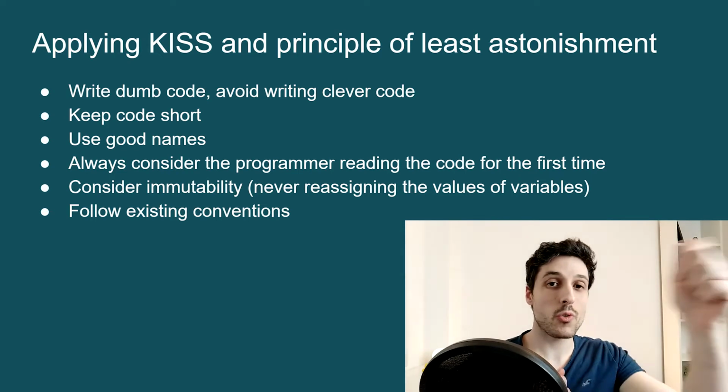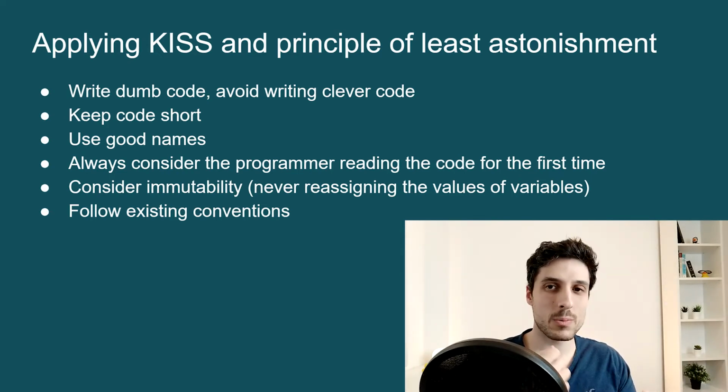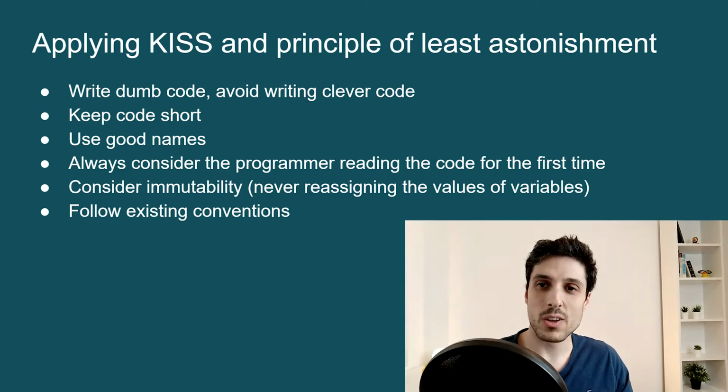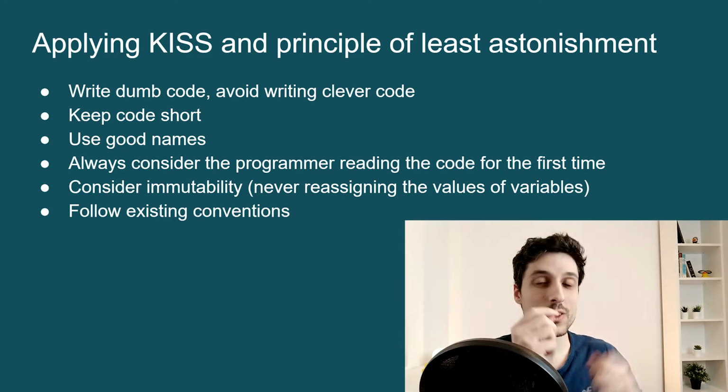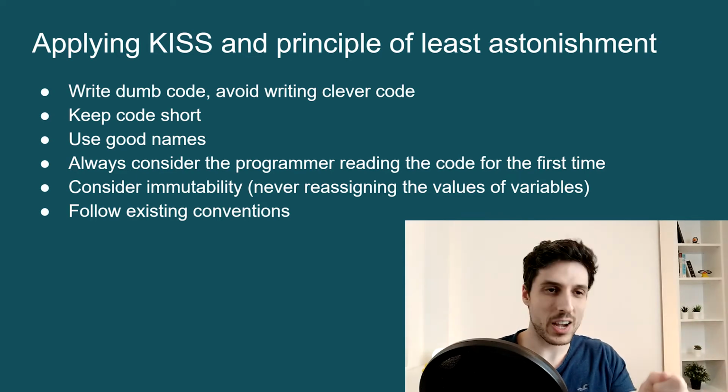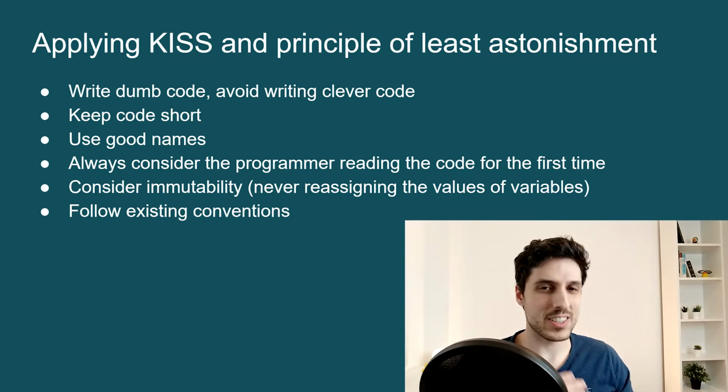One, they don't know what the code is trying to do, because that's really what they're trying to understand here. They don't care about the implementation details of this function. They care about what it does, what it's trying to do. So they don't know what it's trying to do. And two, they also have to decipher your complicated code. So it's twice as hard, because you know what you're trying to do, and then you write the code. That's pretty easy. But understanding what the code is trying to do when you can't understand the code is not easy. That's quite a subtle point to understand, but I hope that makes sense.